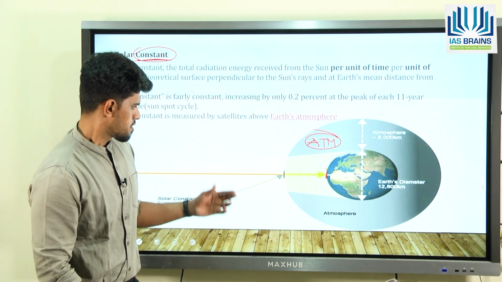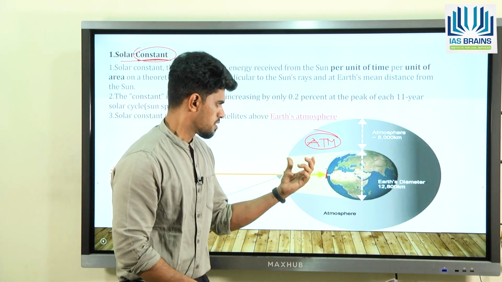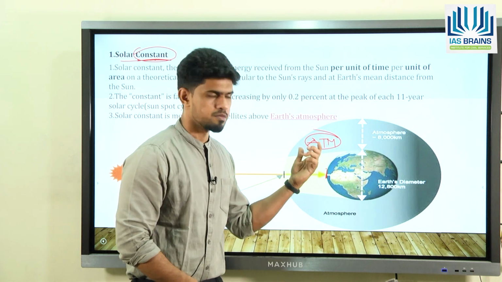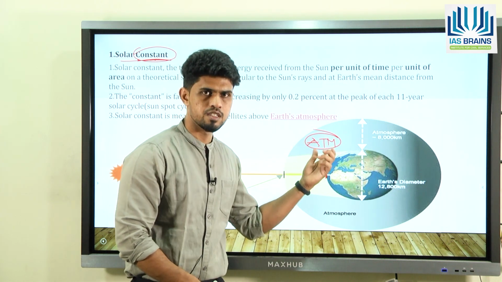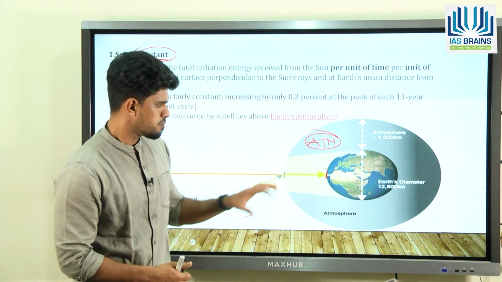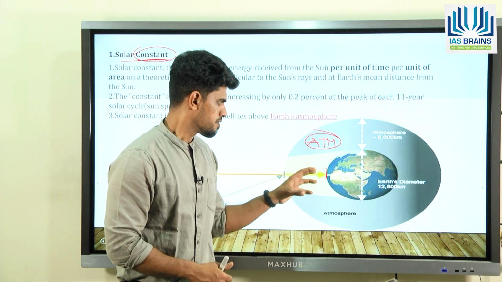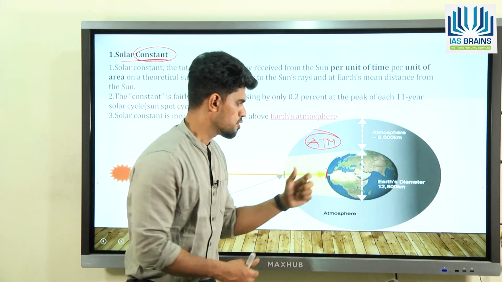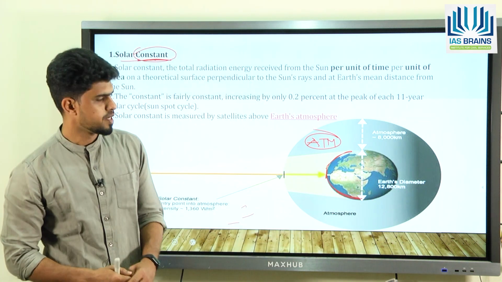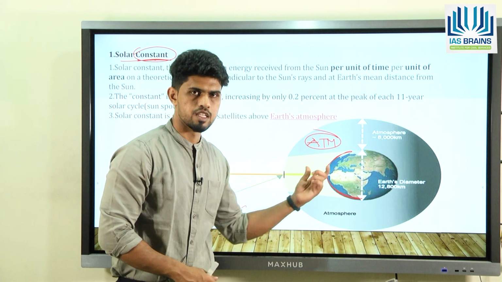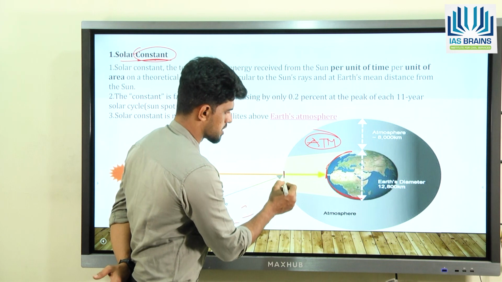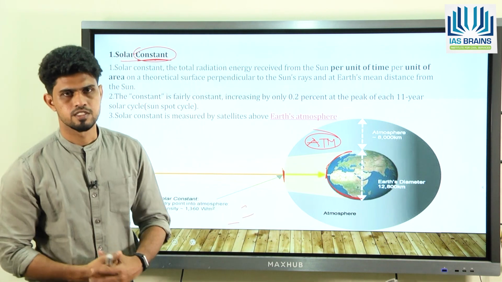We all know that the sunlight entering the Earth will be refracted and dispersed by the atmosphere. So, there will be some kind of reflection, dispersion, refraction, right. So, we will not be able to get the exact value of the heat received by the Earth if you measure it on the surface of the Earth. That is the reason you measure the amount of heat received by the Earth at a certain height above the Earth. So, this is the point where you measure the amount of heat that is received by the Earth.